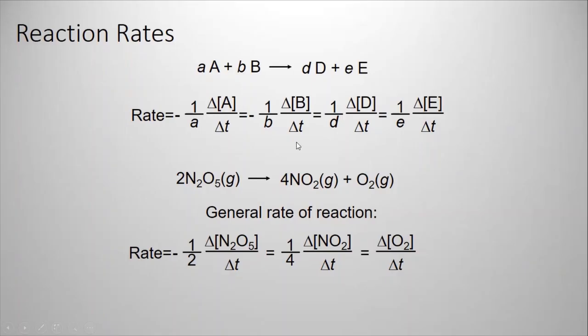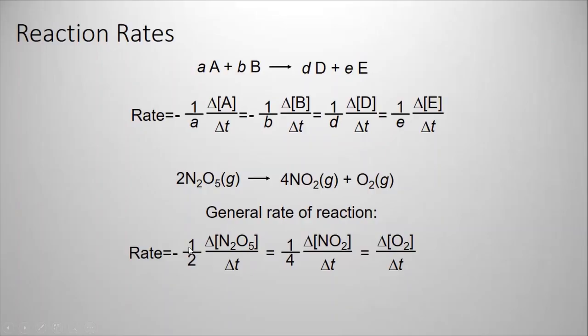Remember, the reaction rates should equal each other. The rate of reactant should equal the rate of product when reactant is converting to product. So the rate of N2O5 should equal the rate of NO2, should equal the rate of oxygen. So again, -1/2 d[N2O5] over delta t will equal 1/4, which is product, the change in NO2 over delta t, which equals 1/1, because this is, again, an invisible 1 here, the change in oxygen over delta t.